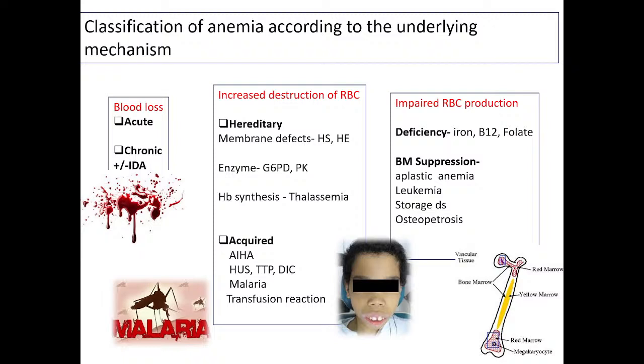Then storage disease, if storage material is deposited there, there is no space for normal cells to grow. And osteopetrosis. What is osteopetrosis? Any idea? Osteoporosis, pores means there is some decreased mineralization in the bone, and osteopetrosis is the opposite of that, increased mineralization of the bone. So, bone is thicker and it is encroaching the bone marrow. So, in bone marrow again there is decreased space for normal cells to grow.